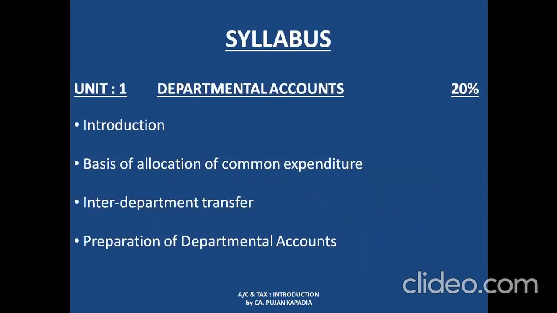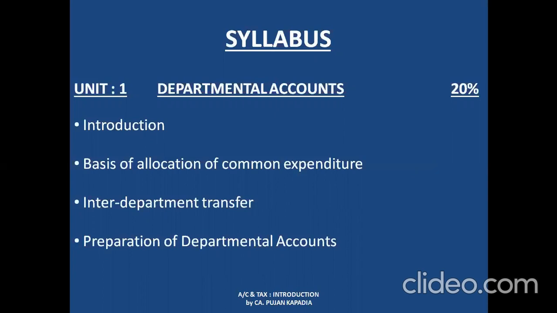For example, if I take a textile company, under which there are two divisions, Department A and Department B. Department A is manufacturing grey cloth, while Department B is manufacturing shirts out of that grey cloth. So here we are going to prepare different sets of accounts for Department A and Department B. This is a brief idea of departmental accounts.